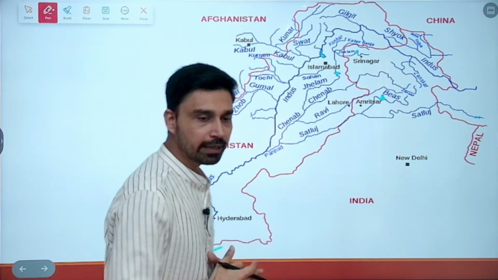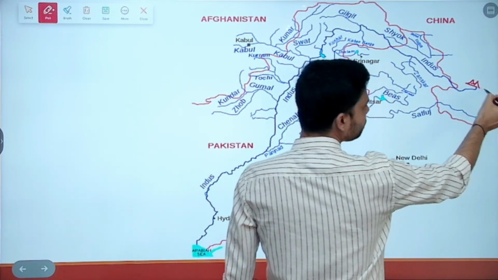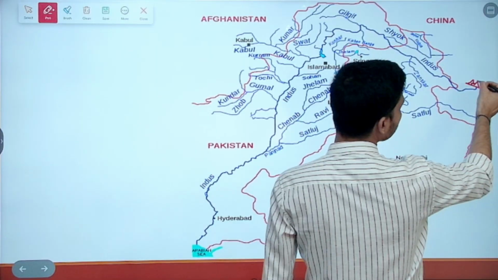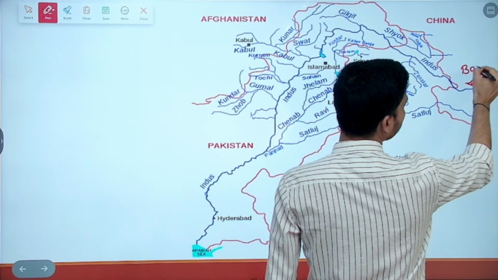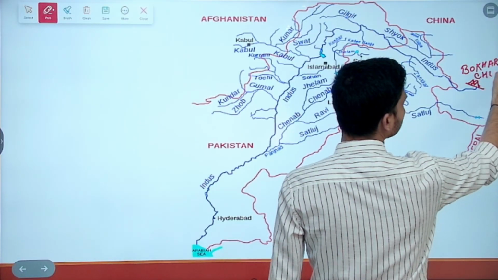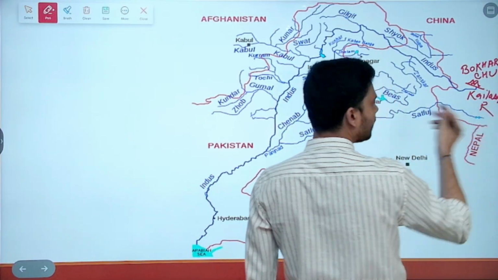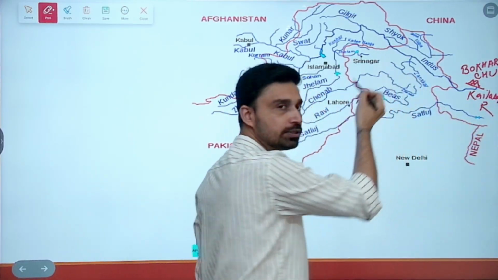So if you take a look at the Indus river system on the map, we can draw here the origin point. That is the first important fact you have to keep in mind. The origin point of the Indus river is a glacier, referred to as the Bokhar Chu glacier. Bokhar Chu glacier is located in the Kailash range.